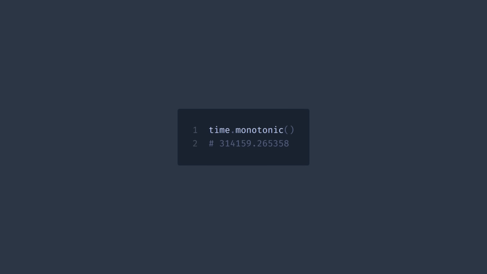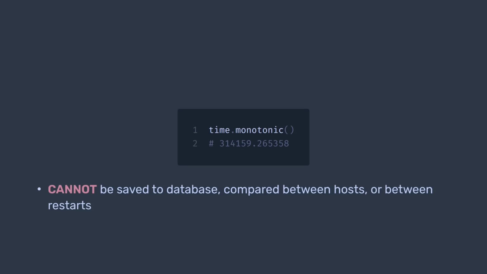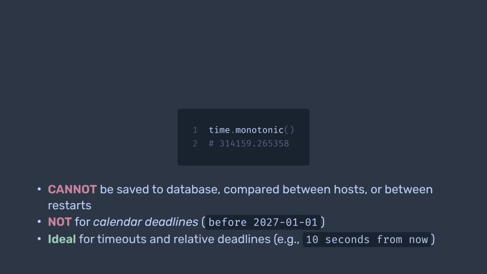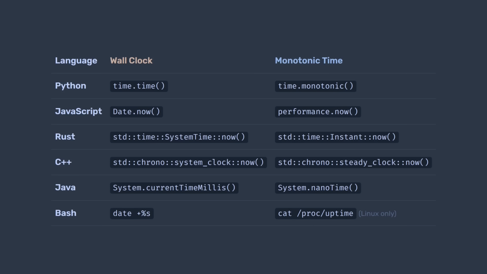It's time.monotonic in Python. Be careful since you cannot do many things with monotonic time, like save it to database, compare it between machines, and even between restarts. It's not suitable for calendar deadlines, like specific future dates, but it's perfect for time intervals and relative deadlines, like a point in the future 10 seconds from now. Here is a list of functions you can use to get wall clock and monotonic time in some popular languages. For timeouts and deadlines, use functions from the right column.